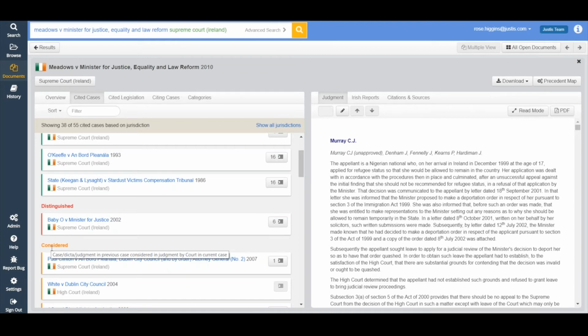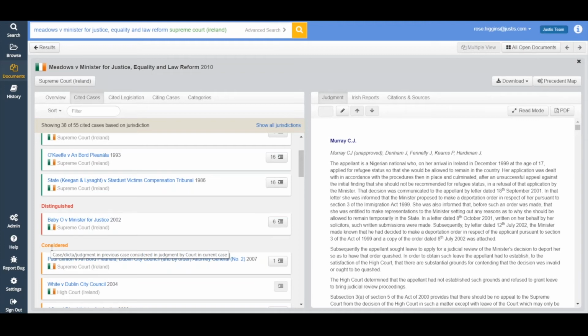And that just means that if a case, for example, has been mentioned within another citation, a citation within a citation, and it's not relevant, we take it out of the list. So the cases you're looking at are cases that are actually going to be legally relevant to you.